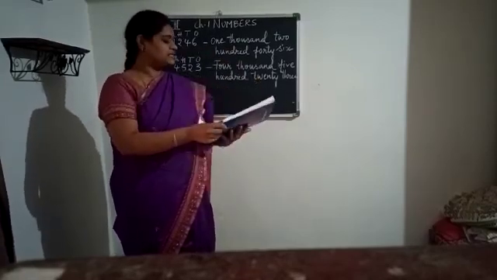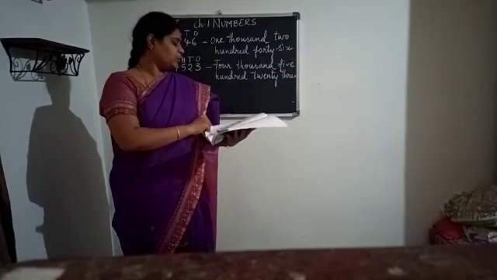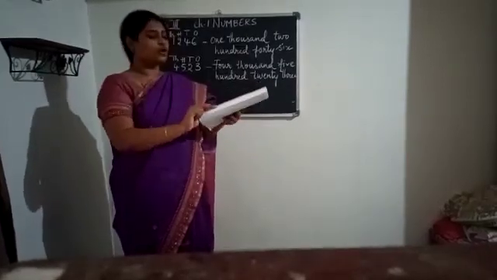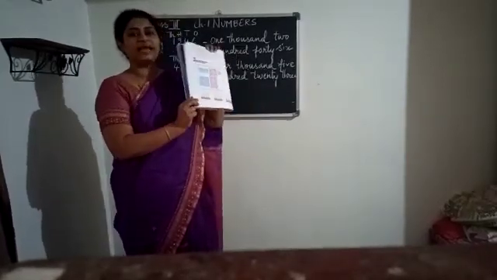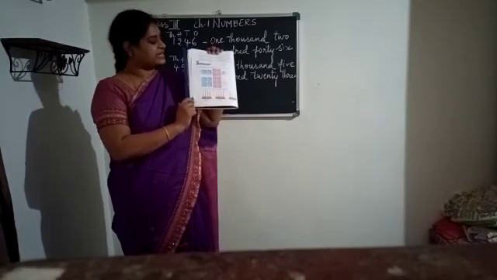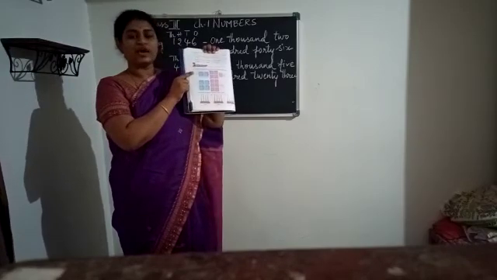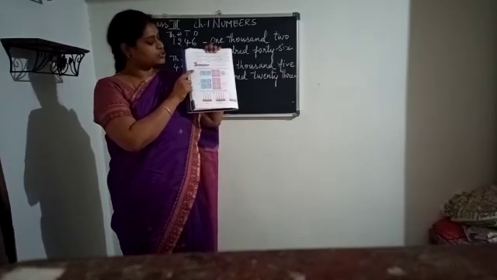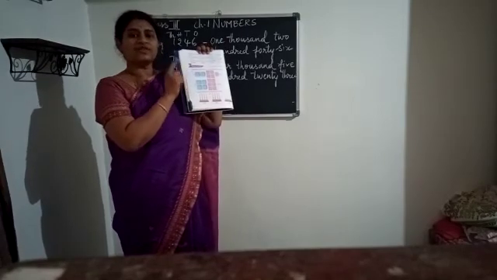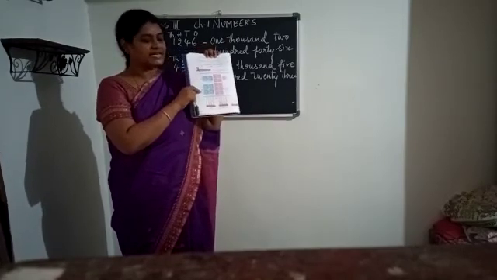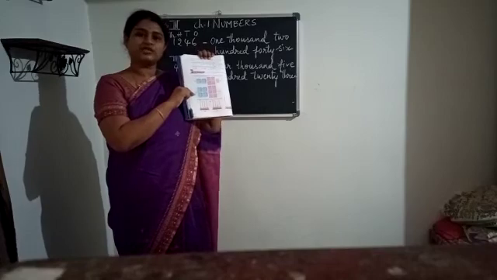And along with this, you are going to complete the review exercise also, which is given in page 12. Page 12 review exercise first bit also belongs to these blocks. So along with those two, you are going to complete these two also in your textbook.